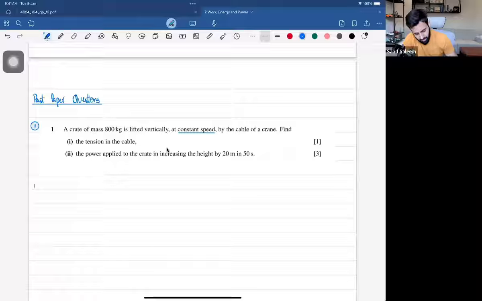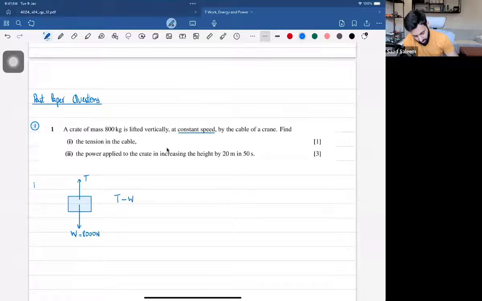It's a 1 mark question. It's very easy. What would be the tension? If you're lifting an object which weighs 800 kg and you're lifting it at a constant speed, what would be the tension equal to? That's correct. So tension would be equal to the weight. And what's the weight? The weight will be 8,000 newtons.